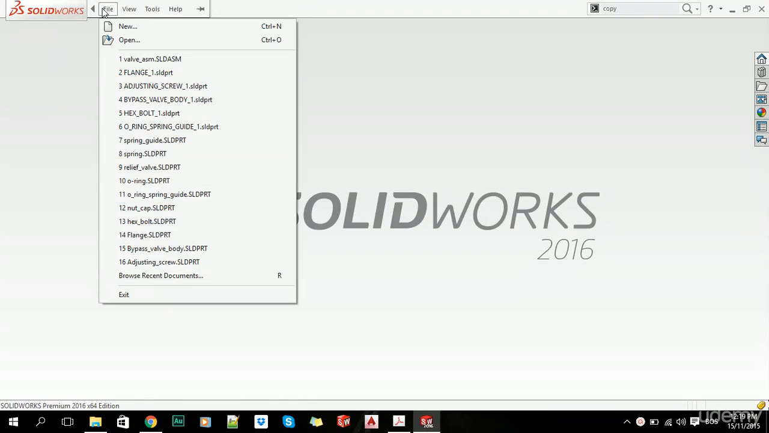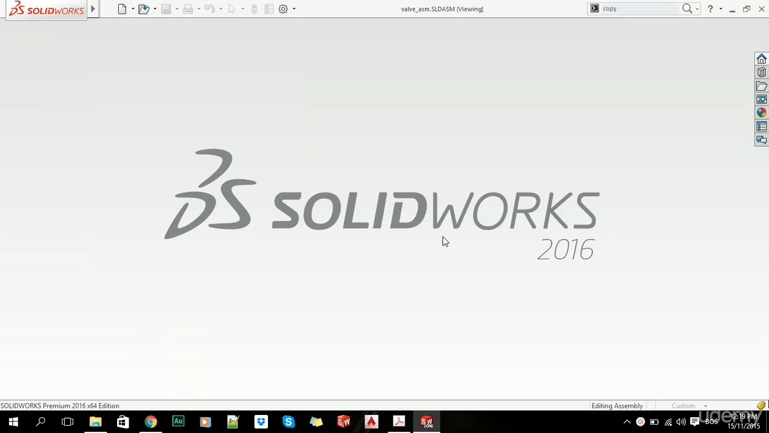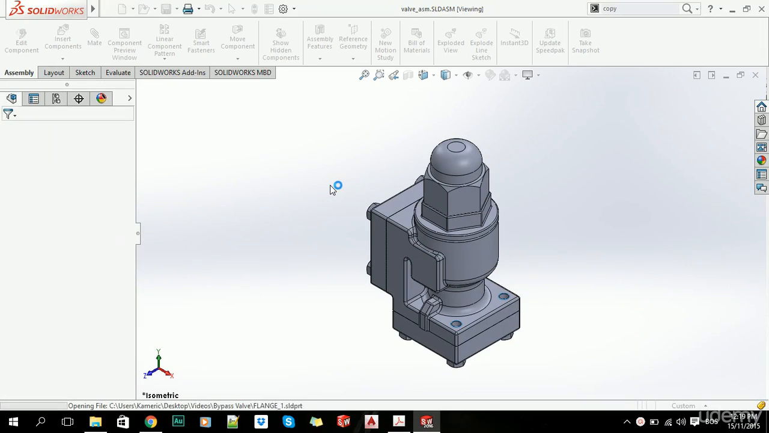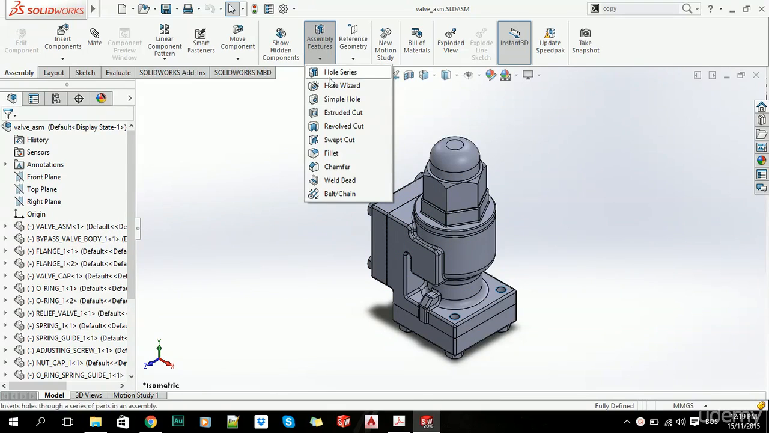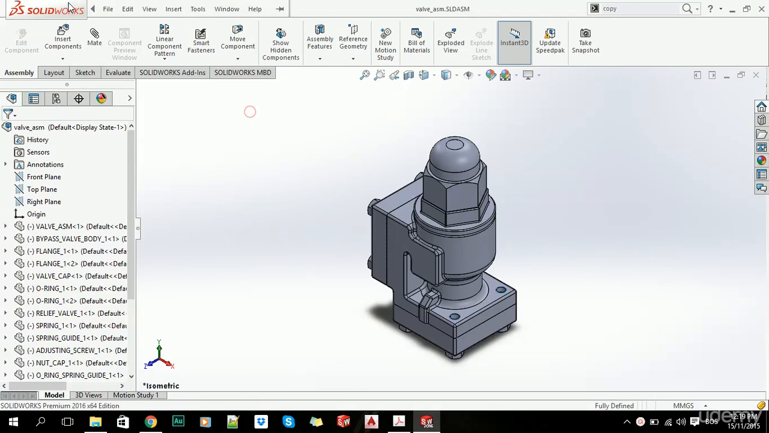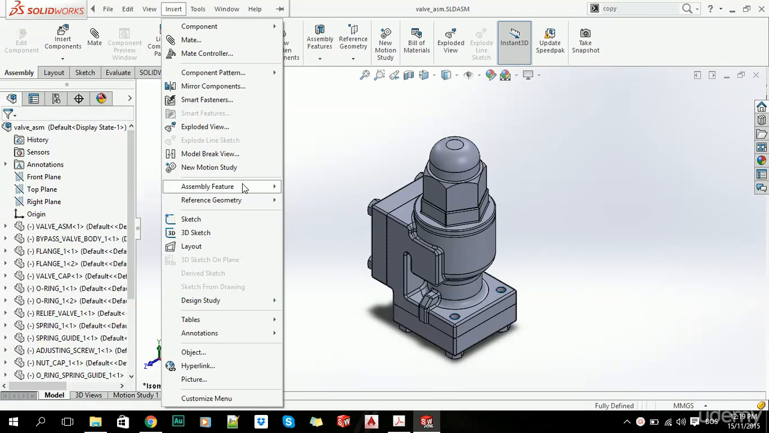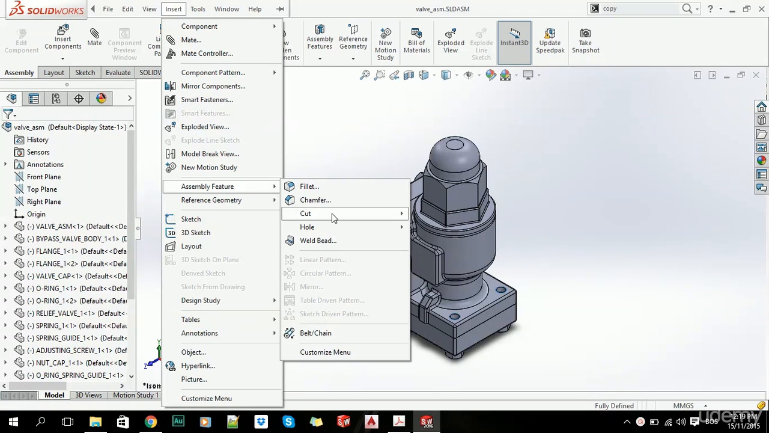Now in this video, first let's open our valve assembly. Previously we talked about how to insert your components, how to add mates, how to use patterns, how to hide your components, suppress them, etc. And now we will show you these assembly features that you can add. So we have it here, or in Insert, Assembly Feature, and you can choose these.